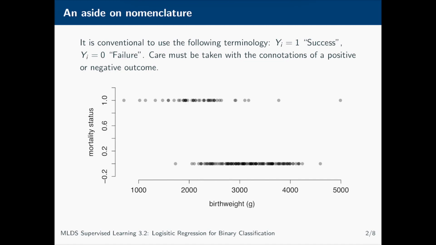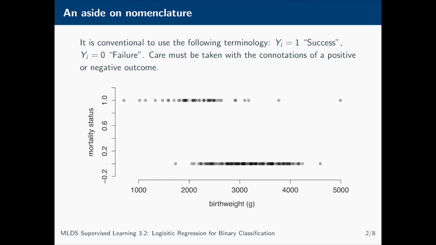So before we get started, it's important to make a brief aside on nomenclature. Typically, we're going to encode y_i as 1 if an event happens, and y_i as 0 if an event does not. And the 1s are generally referred to in a statistical context as successes, while the 0s are referred to as failures. This, however, can be a bit misleading because successes don't always correspond to a positive outcome.